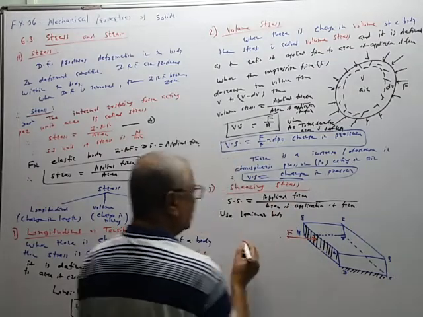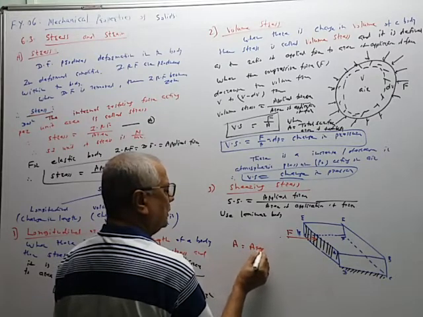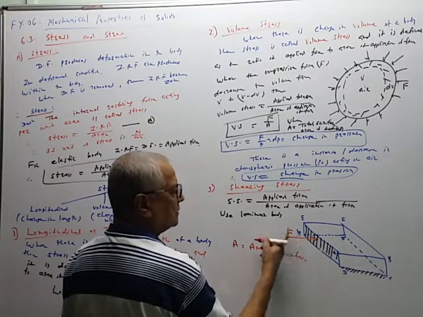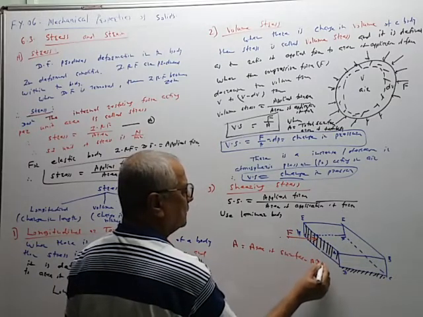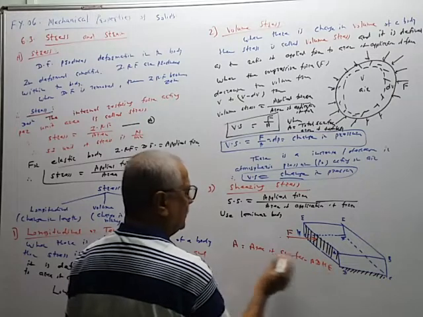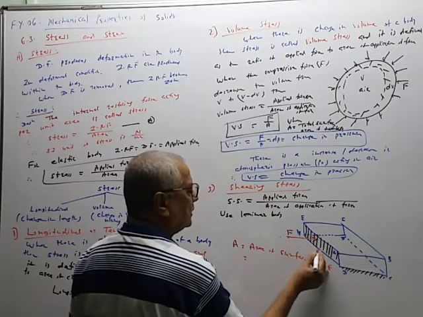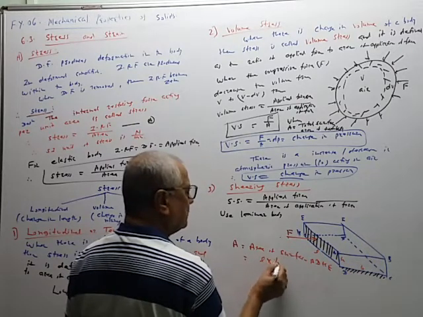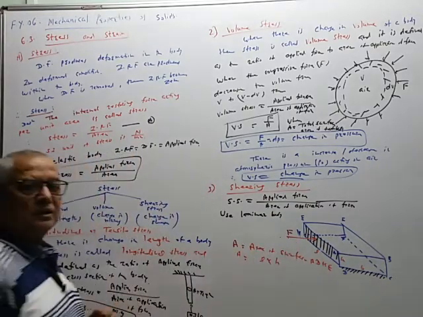So in this equation, A is equal to the area of the surface. We have to take this surface, ADHE, and it is given by, suppose this is the length, this is the height, this is the breadth. So it is equal to length multiplied by height. This area of application of force is considered like this.